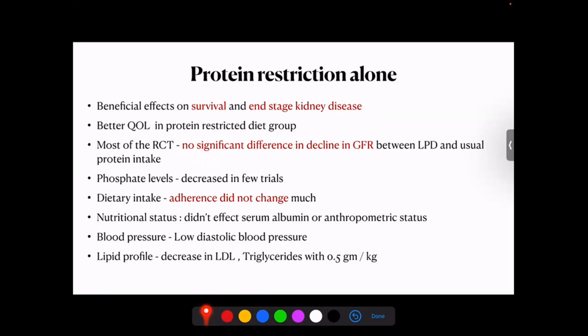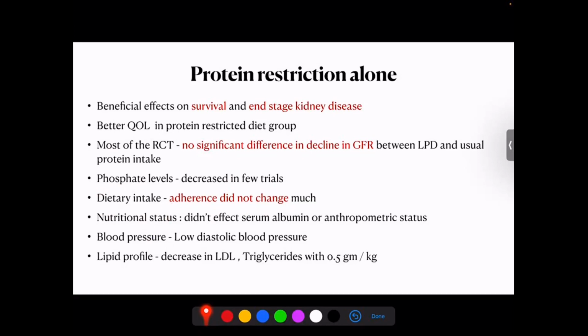And the diet, so now we are recommending a dietary restriction of 0.8 gram per kilogram or 0.6 gram per kilogram. Now we need to make sure, does the patient actually take that kind of dietary intake? So by analyzing what dietary intake they are actually taking, is it in tune with the recommendation? We need to find out what the dietary intake is. And they found that the adherence was not maintained, because you recommend a thing and the patient continues to not take that. And that probably means we cannot extrapolate it to a real life scenario in which adherence will matter, and that might skew our interpretations.